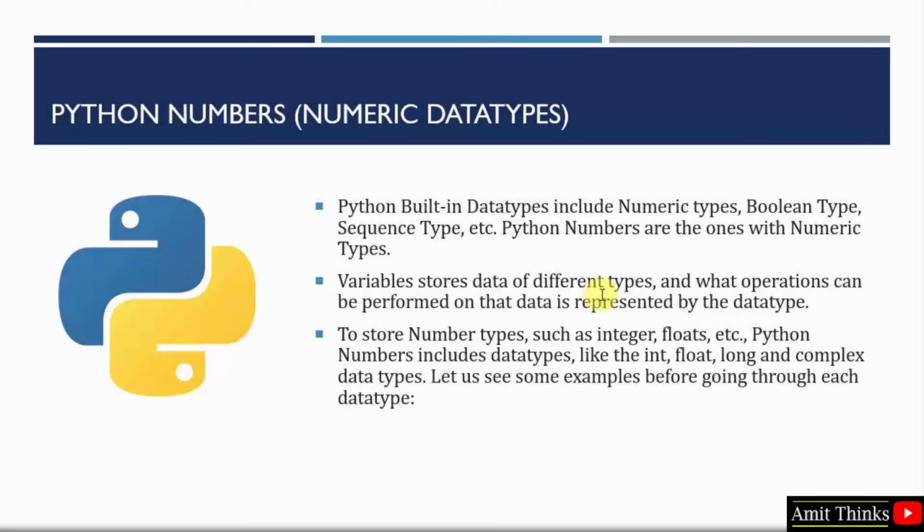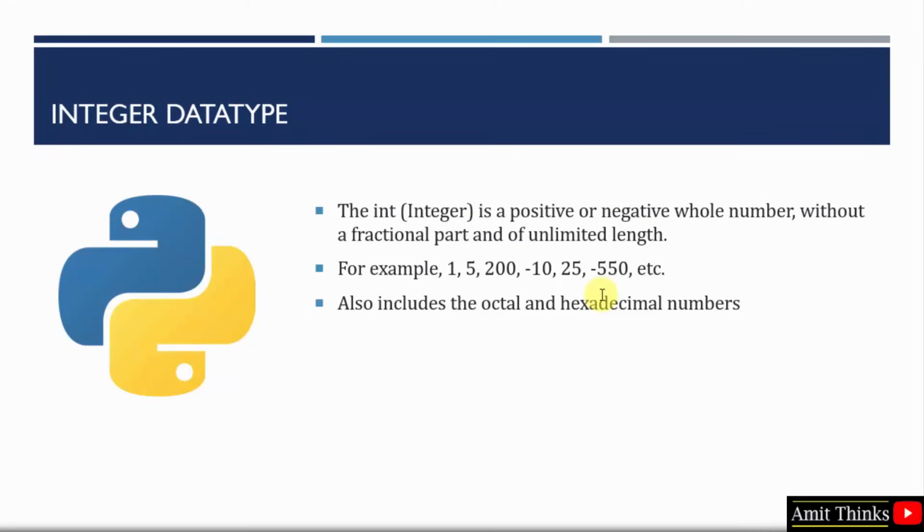So we have seen a sample example. Now comes the first type, that is integer type. It is a positive or negative whole number without a fractional part. Examples we just saw, it also includes octal and hexadecimal numbers.